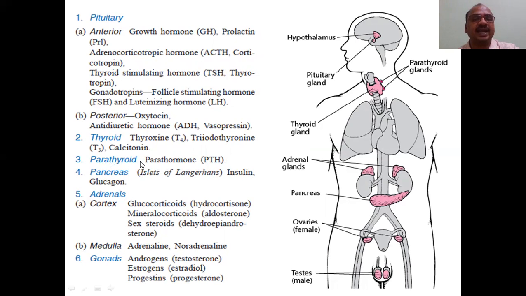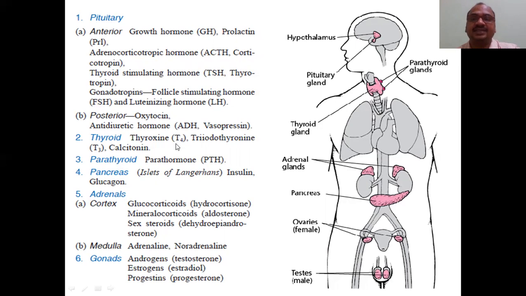Pancreas, parathyroid hormone. Thyroid gland: T4, thyroxine, and triiodothyronine. See here, the name itself indicates triiodo, three iodine, that's why T3 is there. Here, thyroxine: X is the important word. X has 4 ends, first, second, third, and fourth, that's why it is indicated as 4. Like that you can remember.